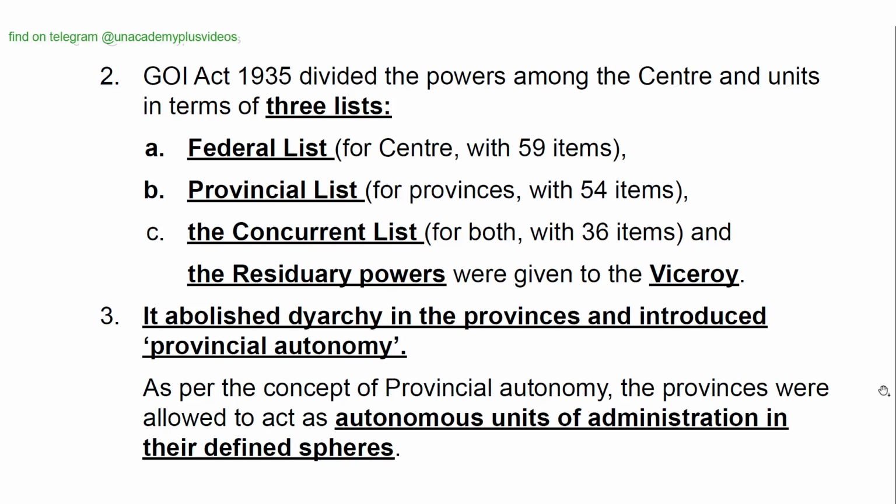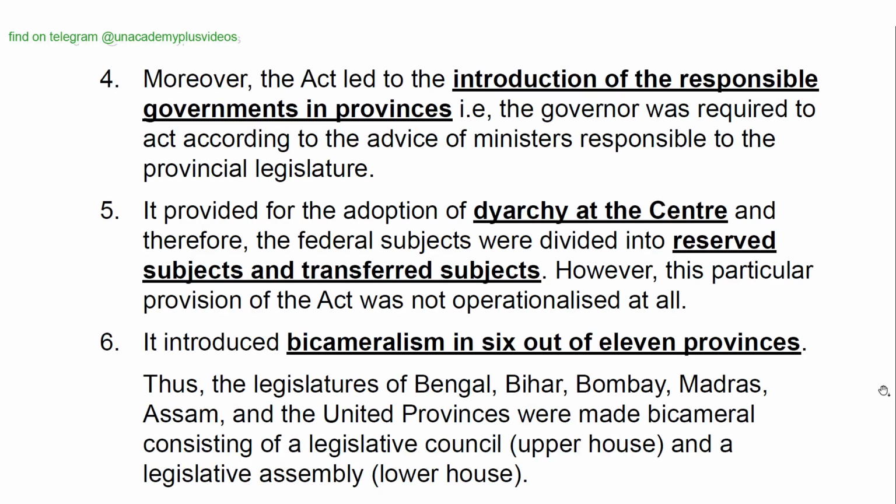It abolished diarchy in the provinces and introduced provincial autonomy. As per the concept of provincial autonomy, the provinces were allowed to act as autonomous units of administration in their defined spheres. Moreover, the act led to the introduction of the responsible governments in provinces, that is, the governor was required to act according to the advice of ministers responsible to the provincial legislature.